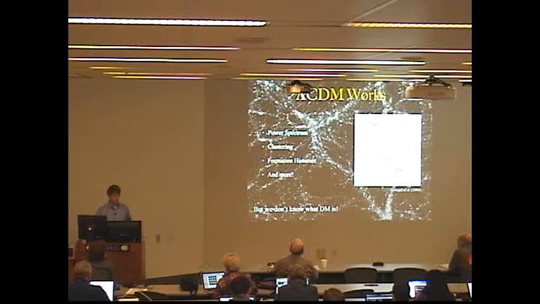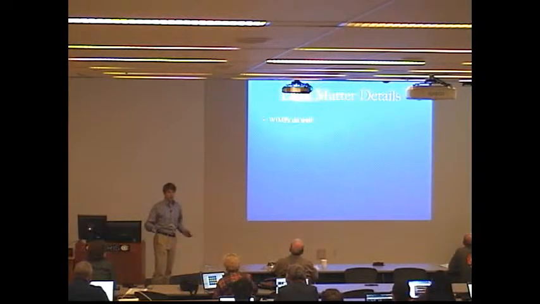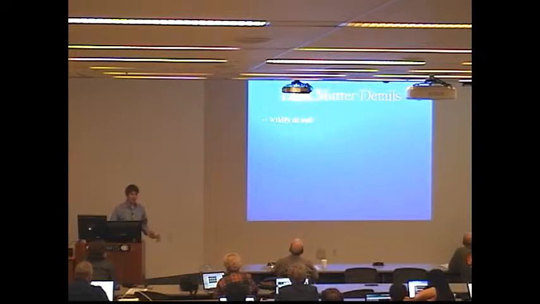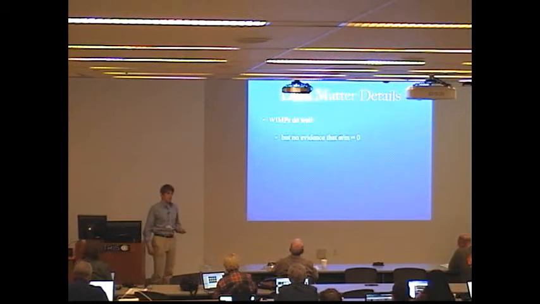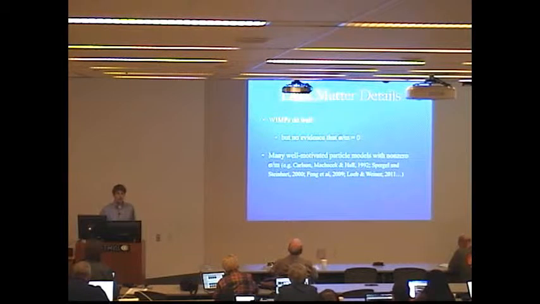So just to go into a little bit more detail, when people talk about cold dark matter, usually they talk about WIMPs, weakly interacting massive particles, and as is implied in the name, weakly interacting massive particles have very low or zero effective cross-section for dark matter scattering. But there's no real evidence that the self-interaction cross-section for dark matter scattering has to be zero. And in fact, there are many well-motivated particle physics models that have non-zero SIDM cross-sections.